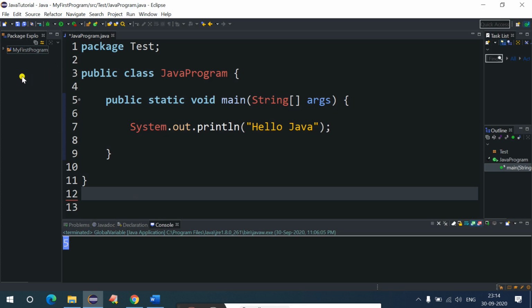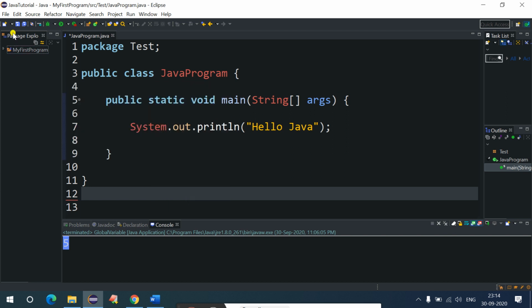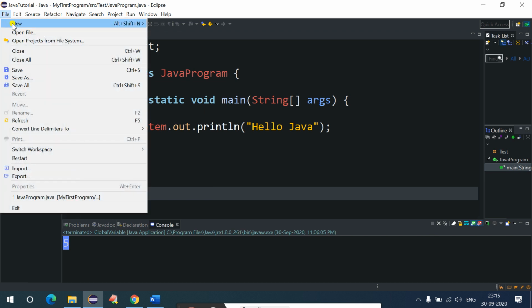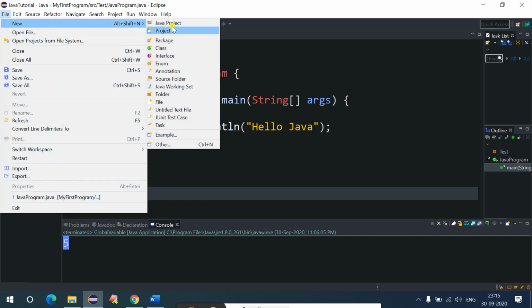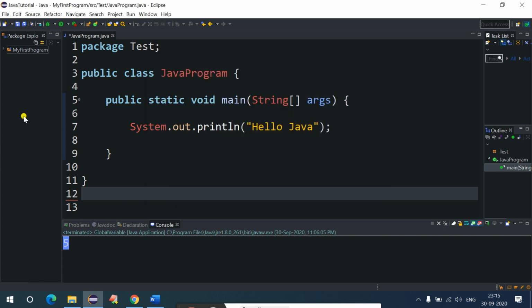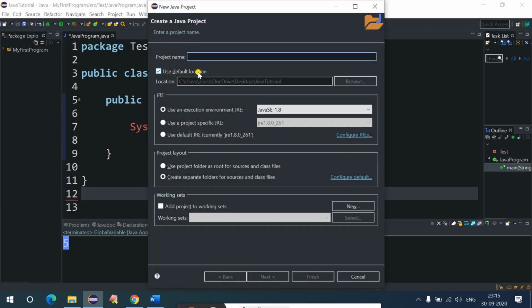In Eclipse, if you want to create a Java project, you can go to the package explorer, right click over here, click on the new option, and just say Java project. The second option is you can click on this drop down and click on Java project, and the third option is to click on file, go to new, and say Java project. If Java project is not visible over here, you can go to other, and in this section you will find Java project. So let's create a project over here. I'll click on Java project, and the project name would be classification.